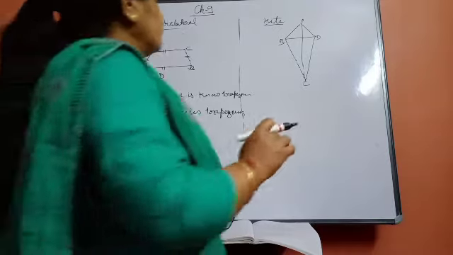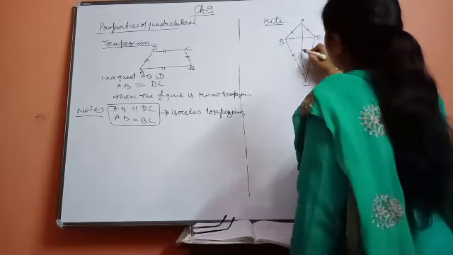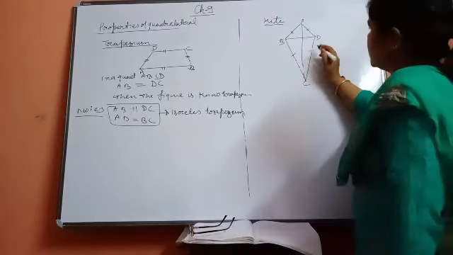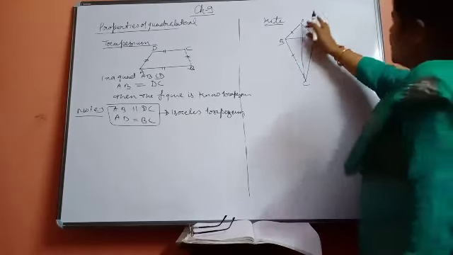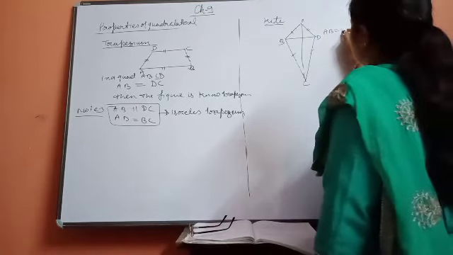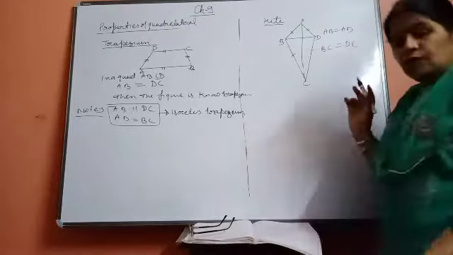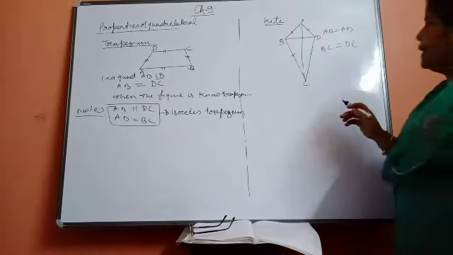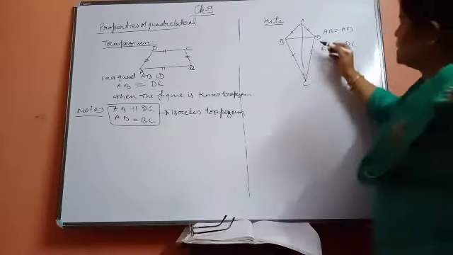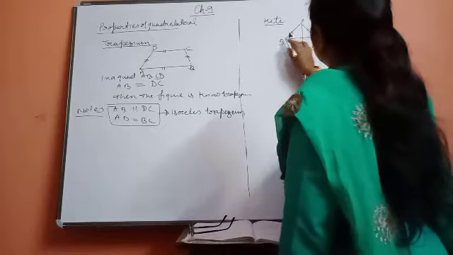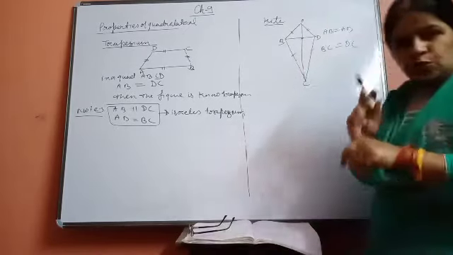Now see the kite. A kite is also a quadrilateral in which adjacent sides are equal. In the figure also you can conclude that AB is equal to AD and CB is equal to CD. That is one property. Second property, one diagonal bisects the other. It means AC will divide BD into two equal parts.